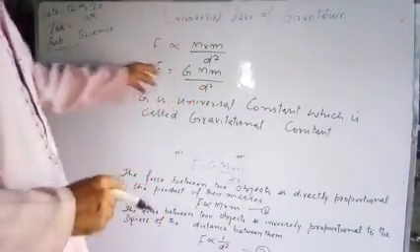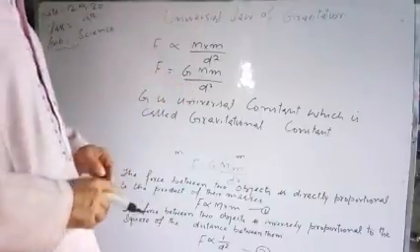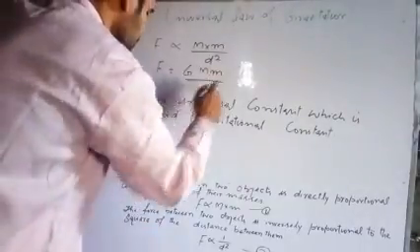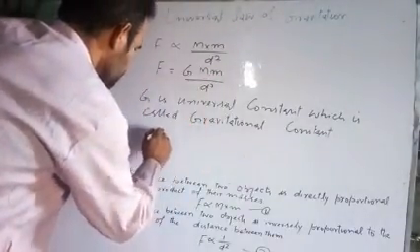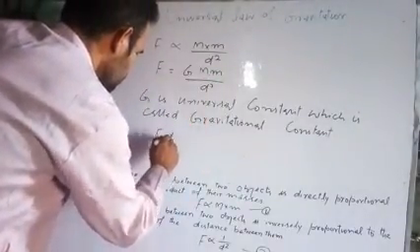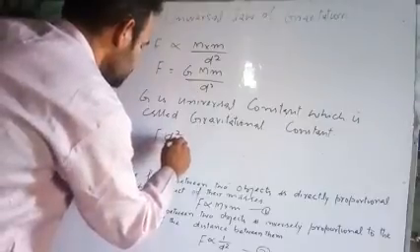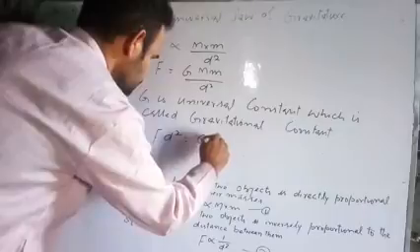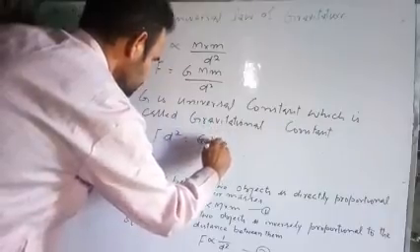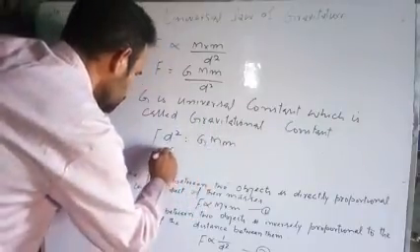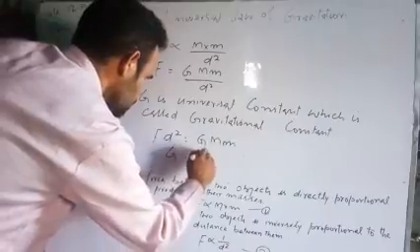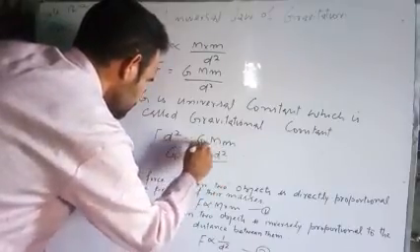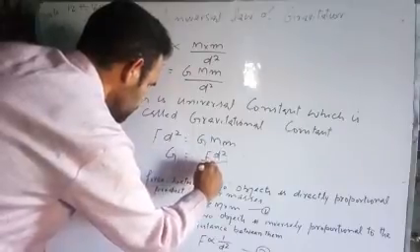Cross multiplying here, we will get F d square is equal to G into M into m. So G is equal to F d square divided by M into m.